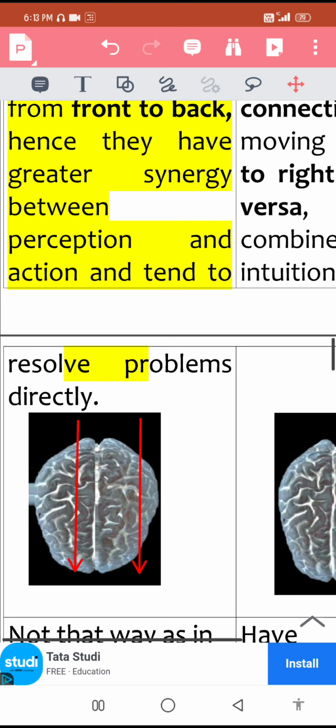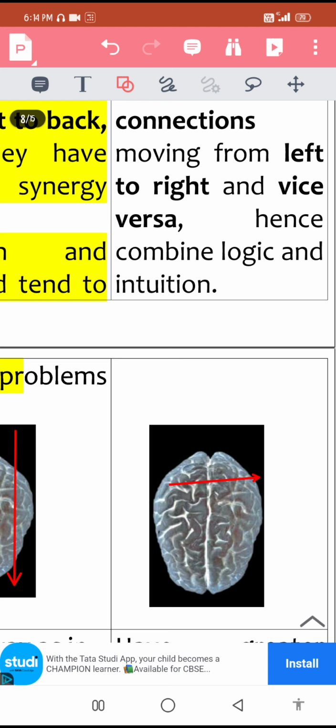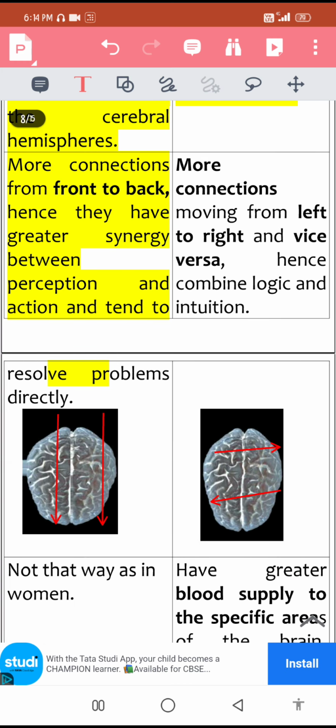But in women, what we see is that the connections are running this way, left to right or right to left. So in women, there is a combination of logic and intuition because both the cerebral hemispheres are involved simultaneously for performing any cognitive function. Okay, this is one more difference.